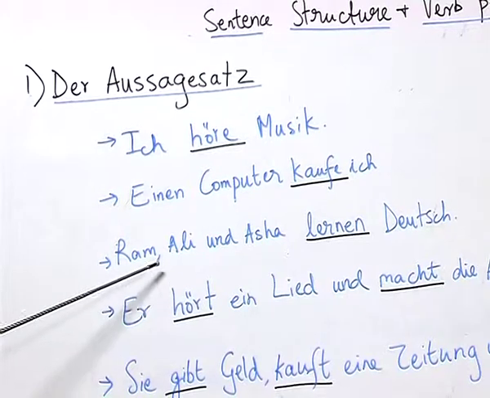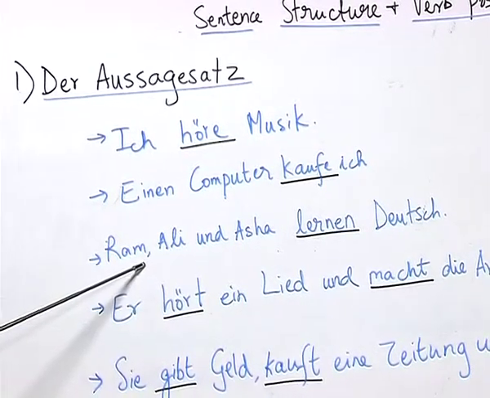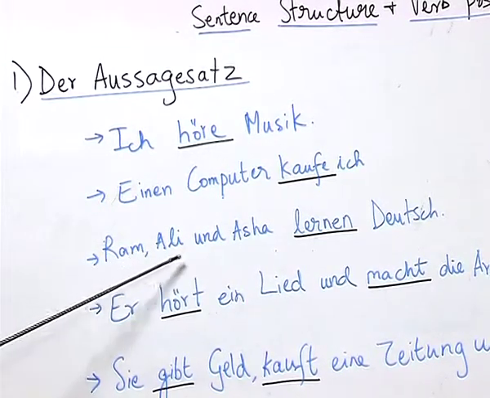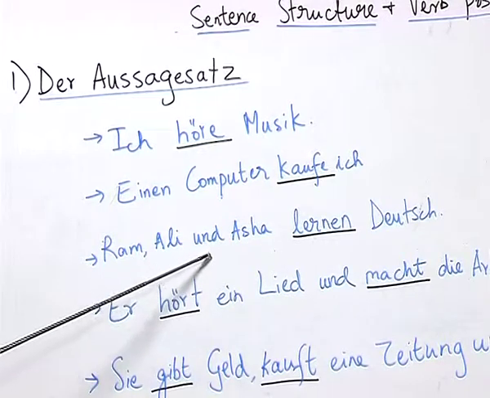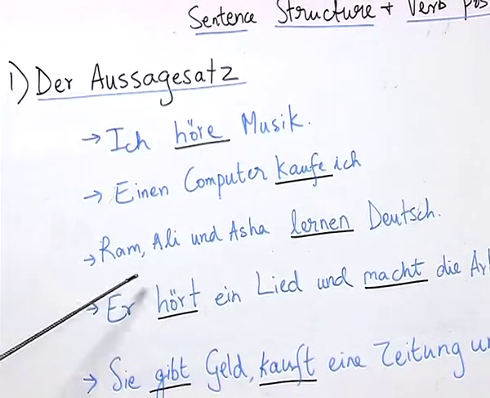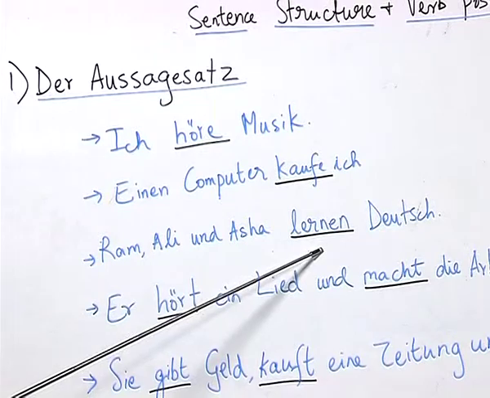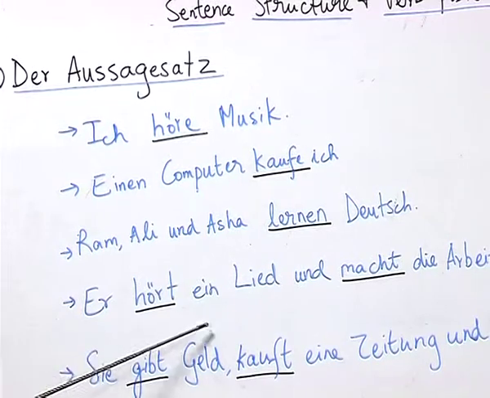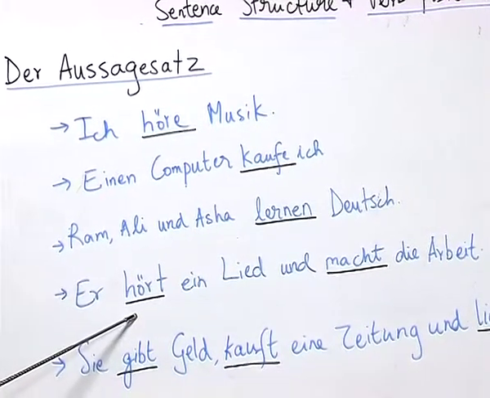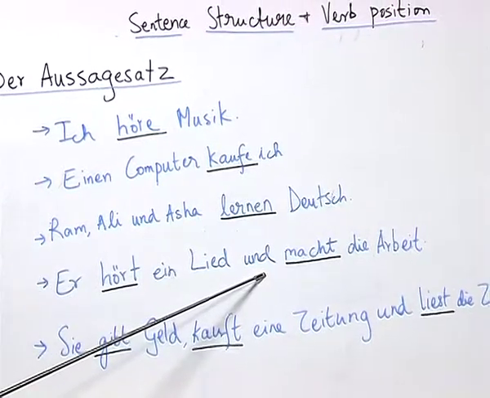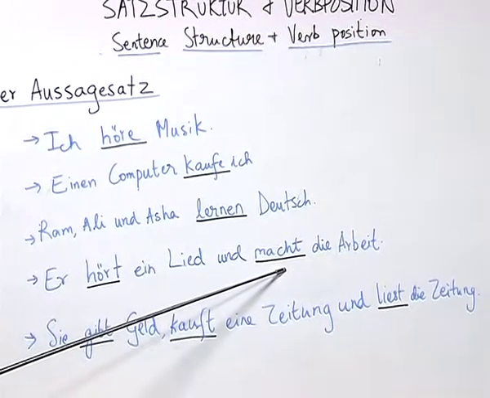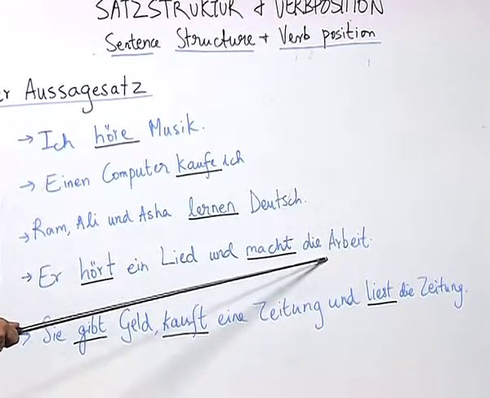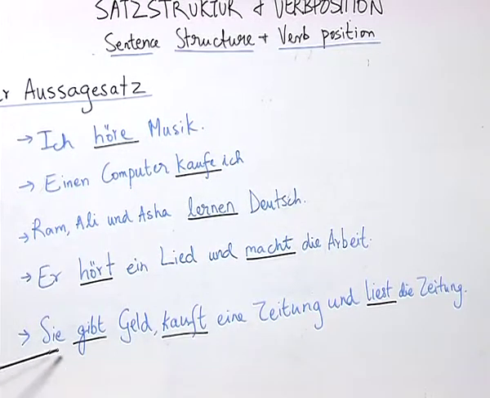Now, let us look at the position of the verb in this sentence. Here it is after 4 words, out of which Ram, Ali and Asha are the nouns and und is the connector. So, here after 4 words we have the verb. Now, let us look at this sentence. Er hört ein Lied. Here the verb is again at the second position. Again there is a connector und, which means and, then we have the verb here along with the noun die Arbeit, which is in accusative. Now, let us look at this sentence.